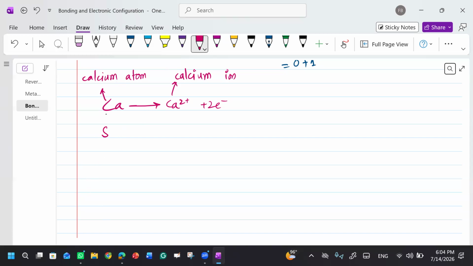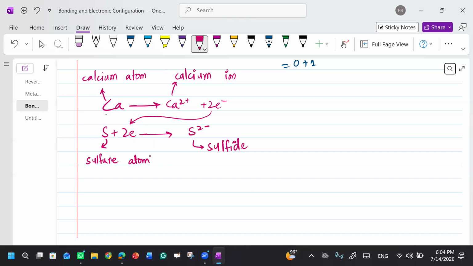What is the possibility for sulfur? It will gain two, and like calcium will lose two. It will gain 2 electrons. The electrons which calcium has lost are gained by the sulfur. Once it has gained the electrons, it will be S2 minus. Now can you tell me the name of this species? This is sulfur atom. What about this one? It will be sulfide.